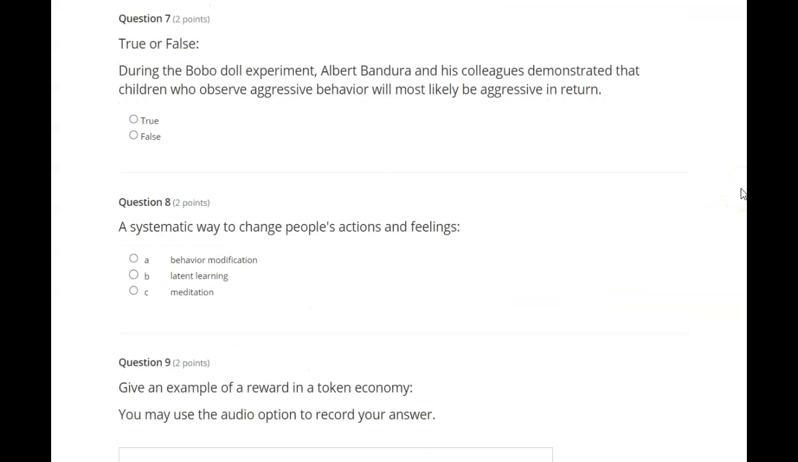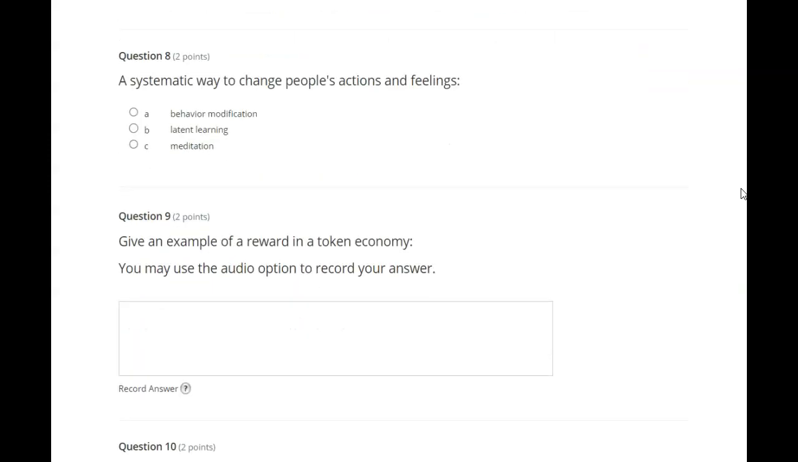True or false? During the Bobo doll experiment, Albert Bandura and his colleagues demonstrated that children who observe aggressive behaviors will most likely be aggressive in return. True, false.